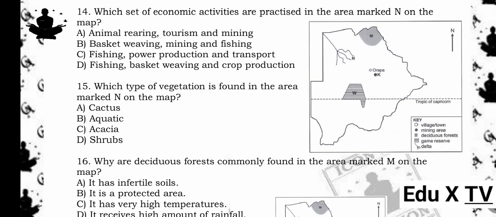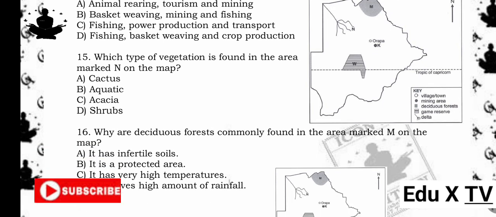transport. 15. Which type of vegetation is found in the area marked N on the map? A. Cactus. B. Aquatic. C. Acacia. D. Shrubs. The answer is B. Aquatic. Reason being, the area marked N, being near water, supports aquatic vegetation like water plants.